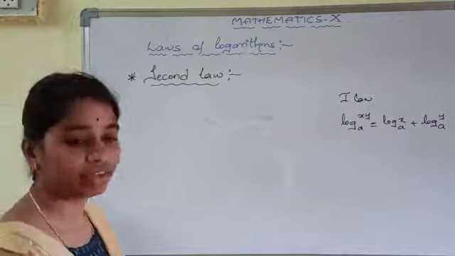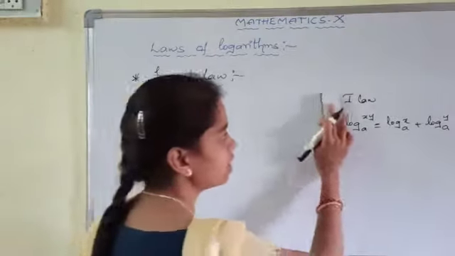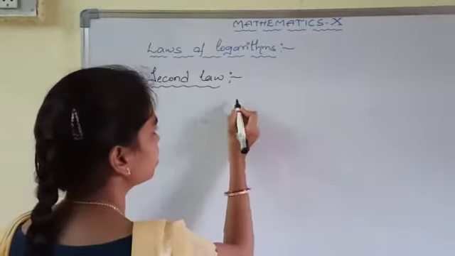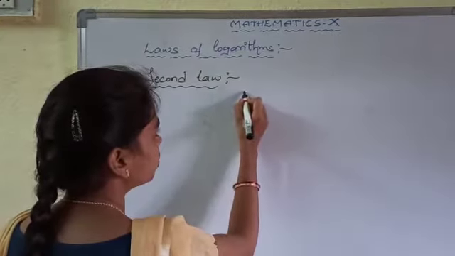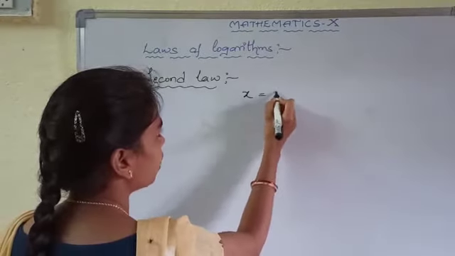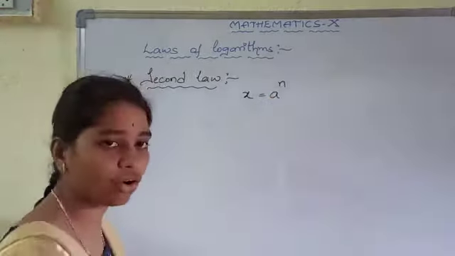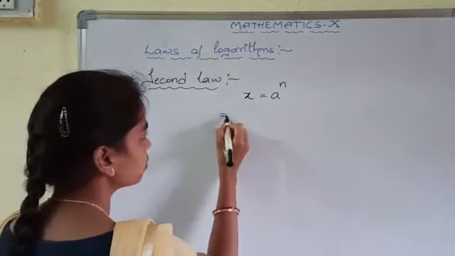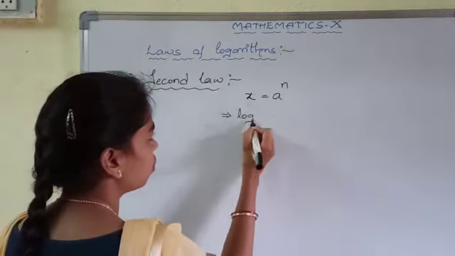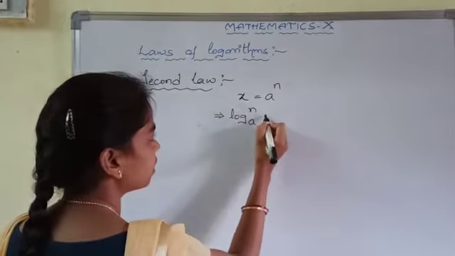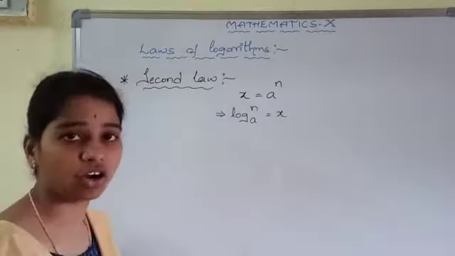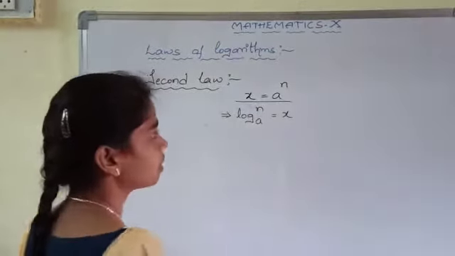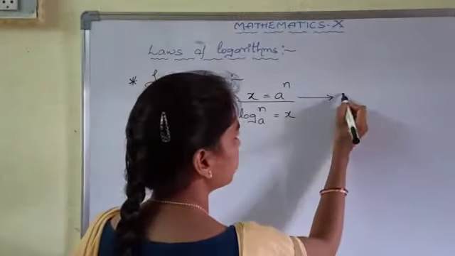Okay students, already we know from the definition of logarithm, the exponential form and the logarithm form. If x is equal to a power of n, it is the exponential form. The logarithm form will be log n base a equal to x. It is the logarithm form of this exponential form. So consider it as first equation.